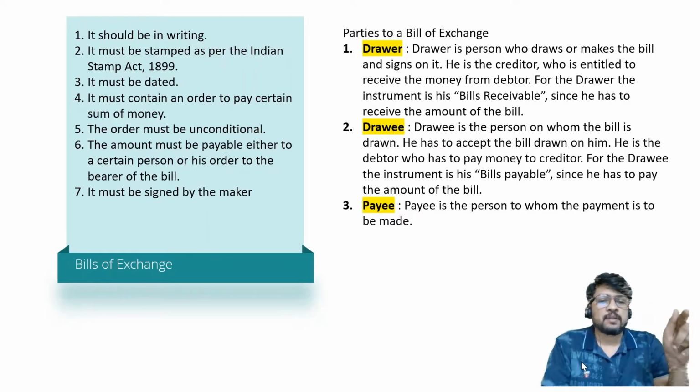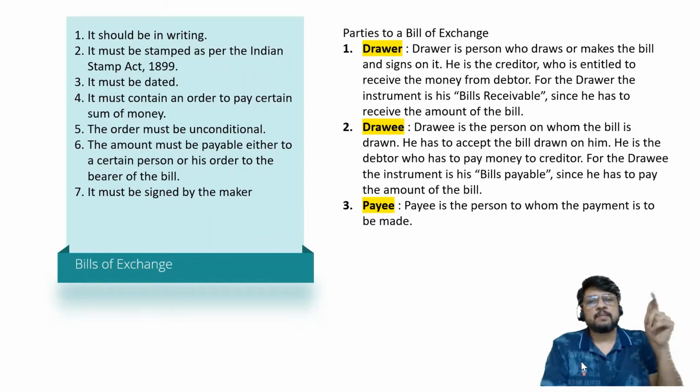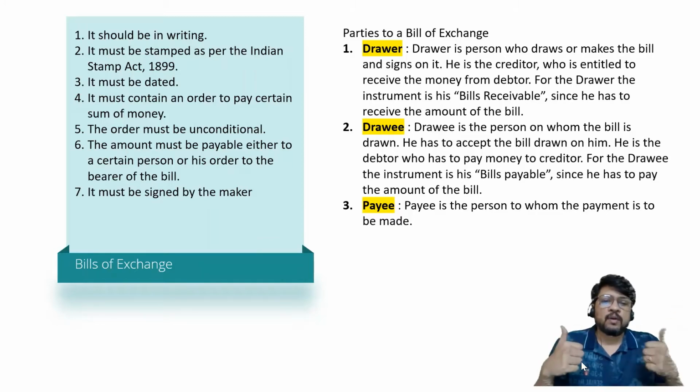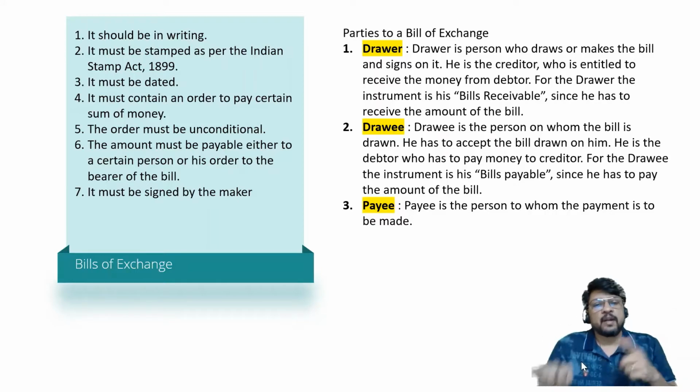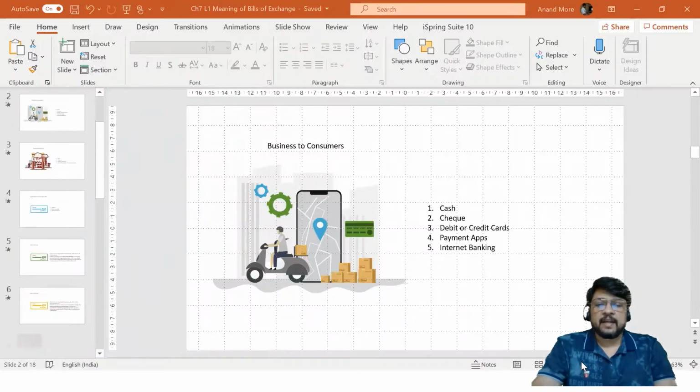Z becomes the person to whom the payment is made. So Z becomes the payee. In this situation, drawer and payee are different. But in some situations you will find that drawer and payee can be the same. So one more thing I can write here if I want to specify.